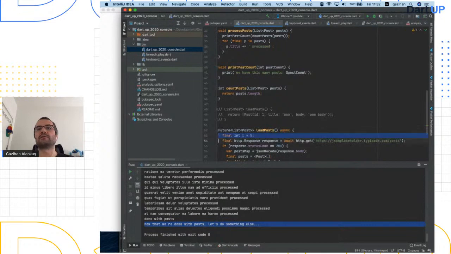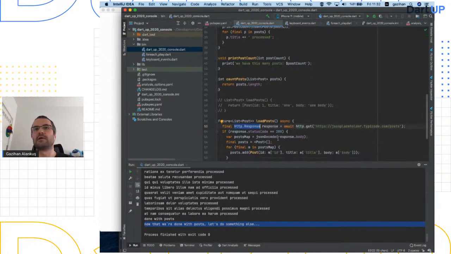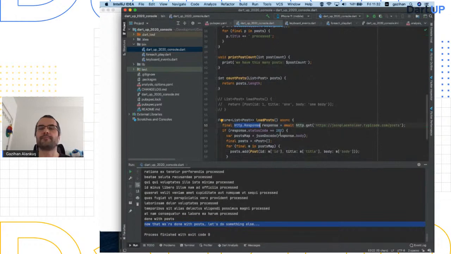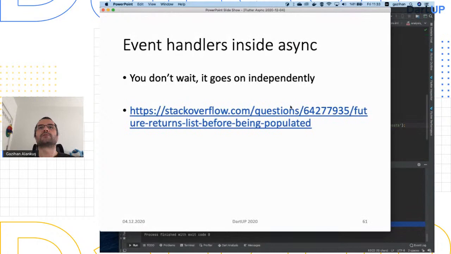But when it's some other code that returns this to me, I want to know what the type of it is. Otherwise, this is a source of bugs for a lot of people. So is this returning a future? Is it a list of posts, etc.? Just hit Alt-Enter and add type annotation. That will help you.